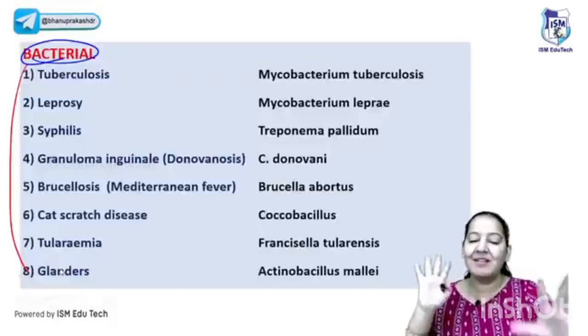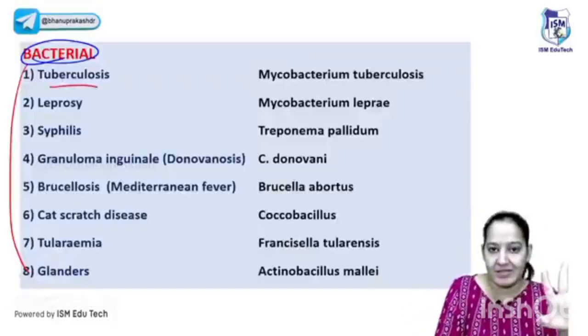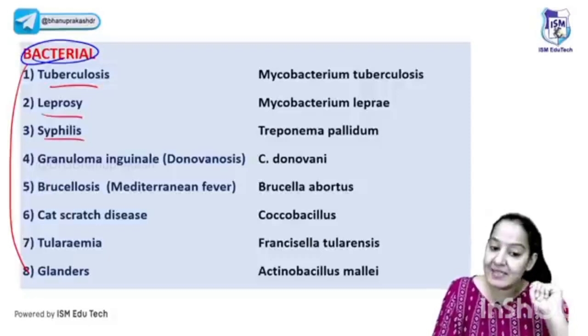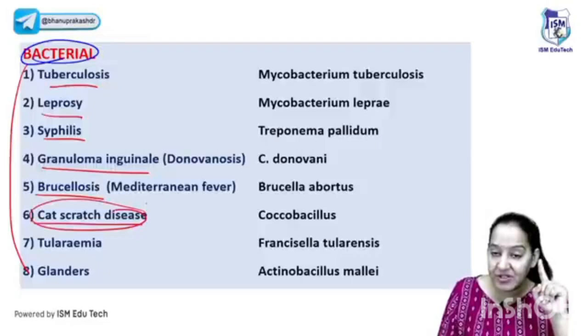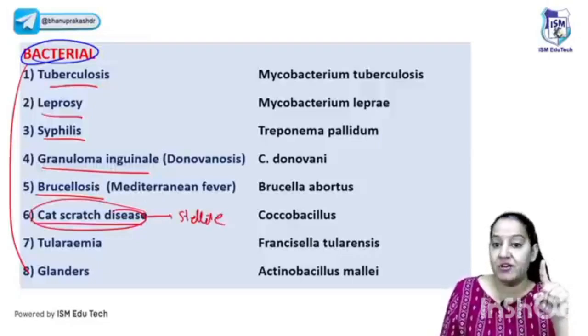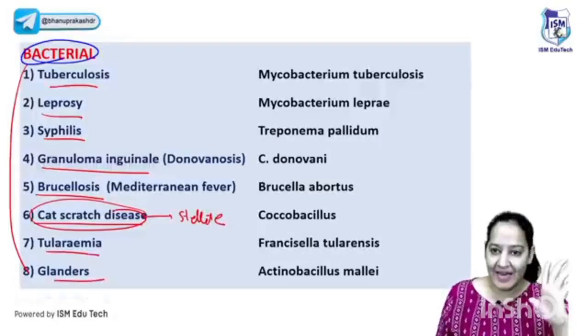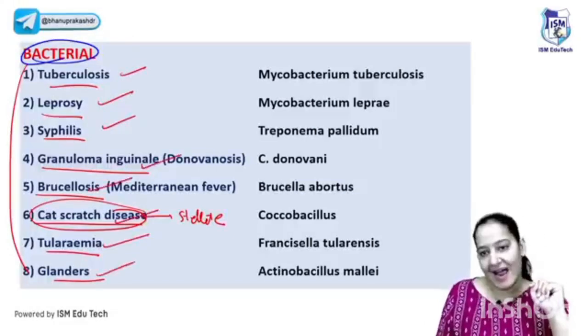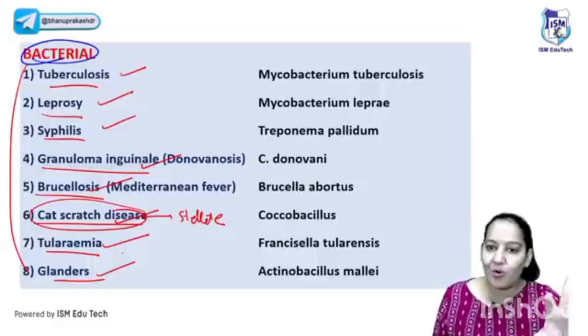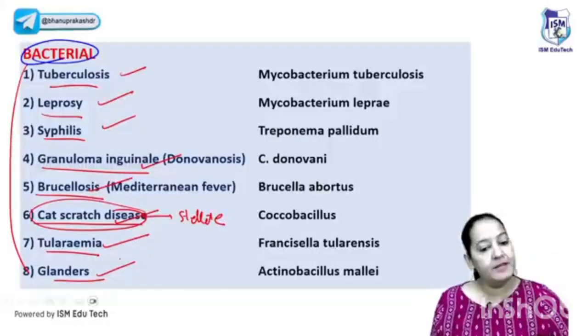Okay, let me tell you. Learn the 8 causes of the bacteria. One is TB, that everyone knows. TB is a granulomatous disease. Leprosy, syphilis, you should learn also, right? Granuloma inguinale, brucella, cat scratch disease with stellate granuloma. Just now I told you, stellate-shaped granuloma. Tularemia and glanders. Learn the 8: TB, leprosy, syphilis, granuloma inguinale, brucella, cat scratch, tularemia and glanders. If you don't learn, it's also okay, but have a look at the examples so that in MCQ you can pick it up. These are the 8 bacteria.